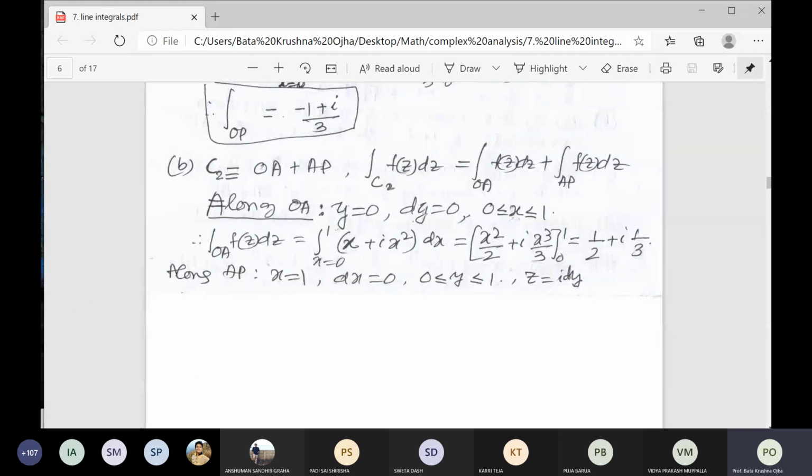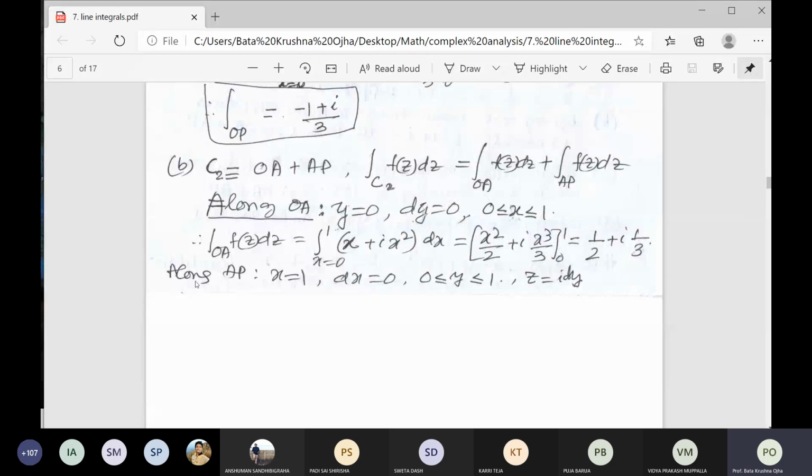So along OA, what is the equation of OA? OA is y is equal to 0, the x-axis. So y is equal to 0 means dy is equal to 0. What is the variation of x along OA? The origin is 0 and point A is 1, so on that line segment the value of x lies between 0 and 1, closed interval.